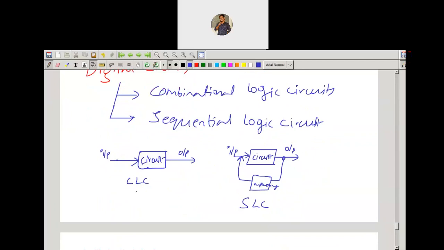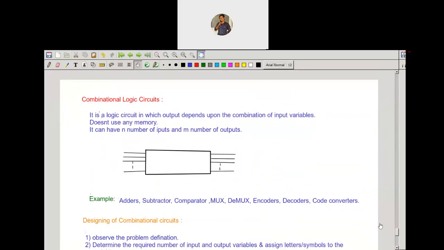So in the second unit, we are going to deal with combinational logic circuits. In the third unit, we'll deal with sequential logic circuits. Let me explain the combinational logic circuits. I'll give a brief introduction to combinational circuits, and with that I'm going to conclude the session. Please listen, everybody. On the screen, you can observe the basics of combinational logic circuits, a small introduction. You can read that.